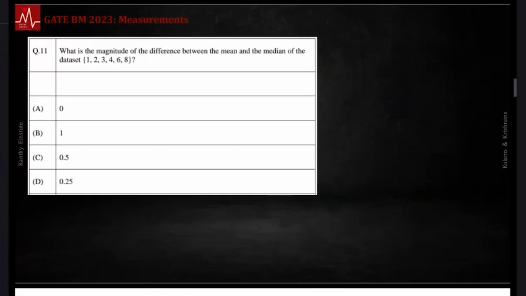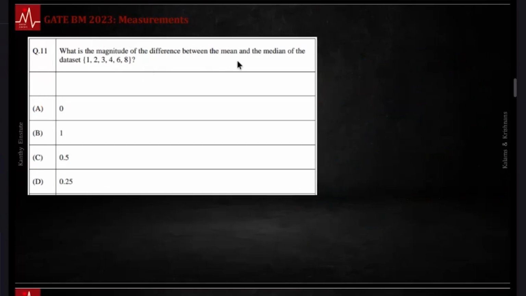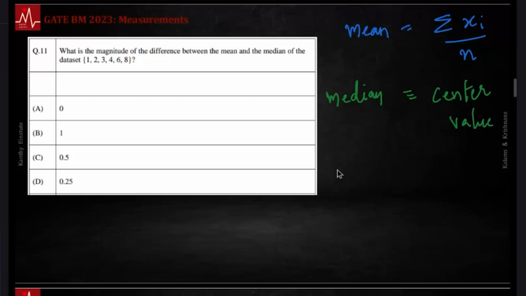Fine, let's move on. This is the magnitude of the difference between the mean and median of the data set. Quickly, let's just write it over here. In the definition, mean is the summation of all the numbers divided by n. It can be weighted, but I didn't do the weighted thing right now. Median is the center value. Mode is the most frequent value. Notice there is no mode here, none of the things repeat. All data points are equally likely in a given set.